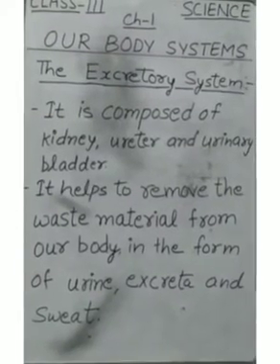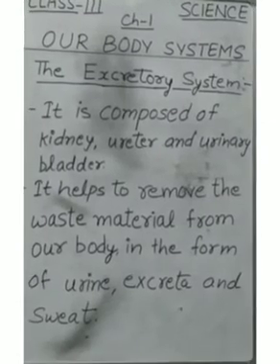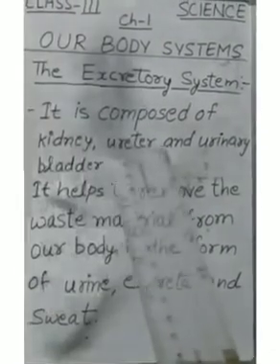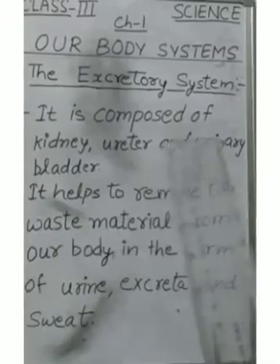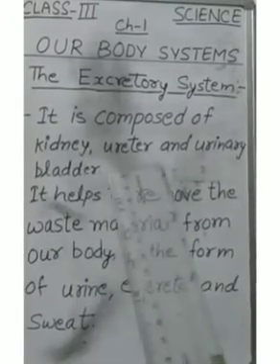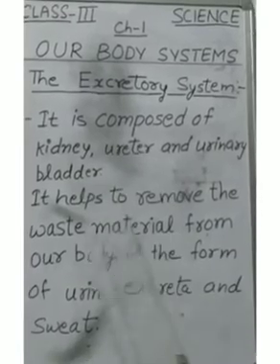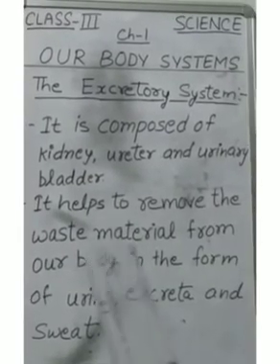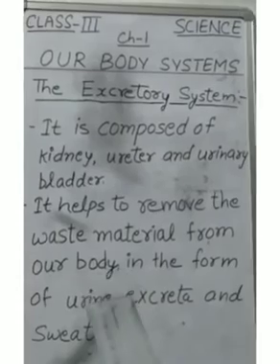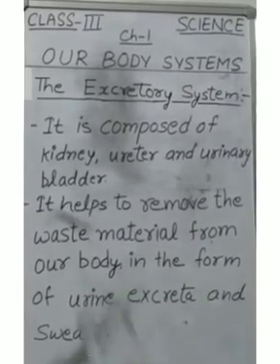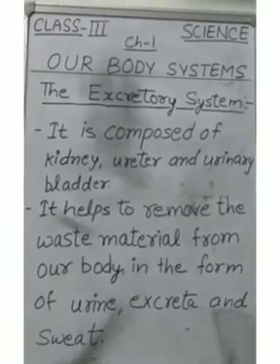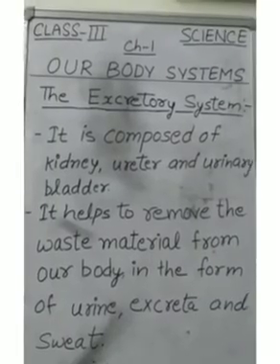So students, what have we learned about the excretory system? The excretory system is composed of kidney, ureter and urinary bladder. This system helps to remove the waste material from our body in the form of urine, excreta and sweat.